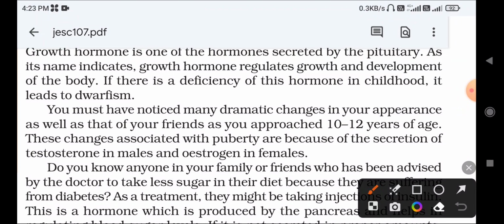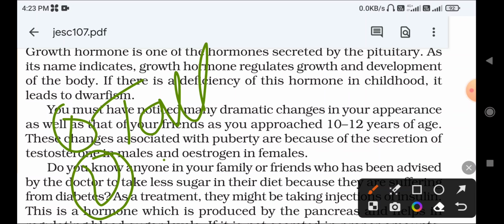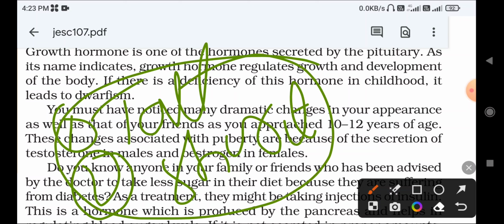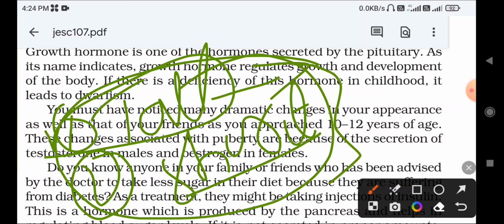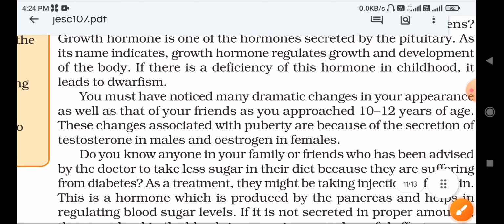In the previous video, we discussed why a person becomes very tall and why a person becomes very short. Due to a deficiency of the hormone called growth hormone, the person will become short. If growth hormone is secreted in more quantity, the person will become tall. So this is the reason why persons are tall or short. Next comes here.